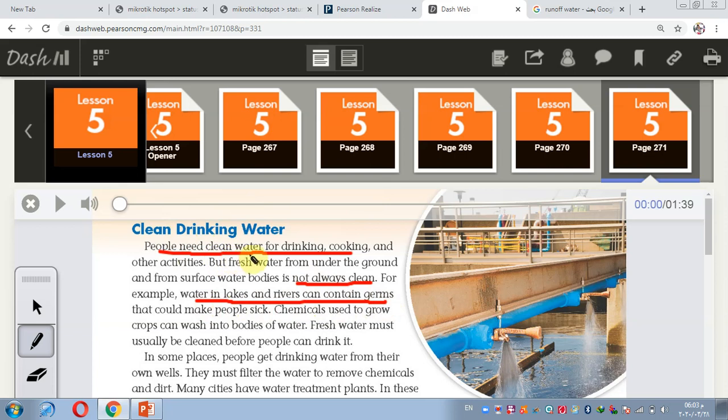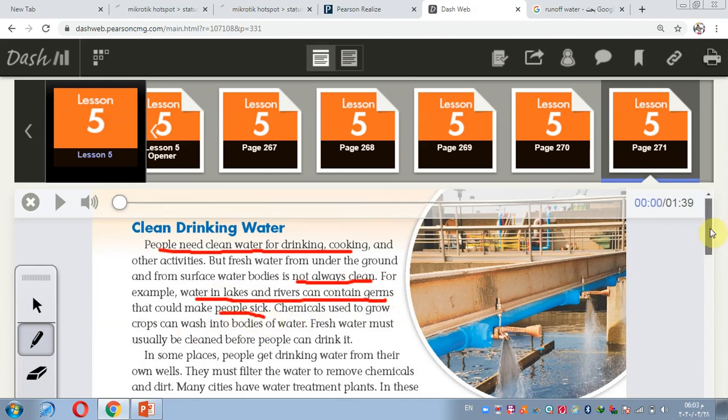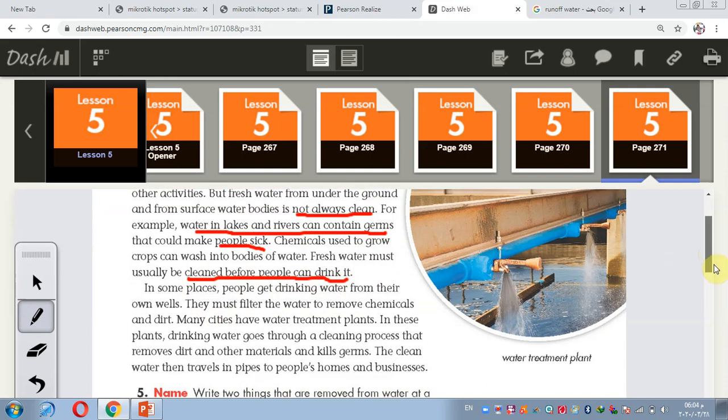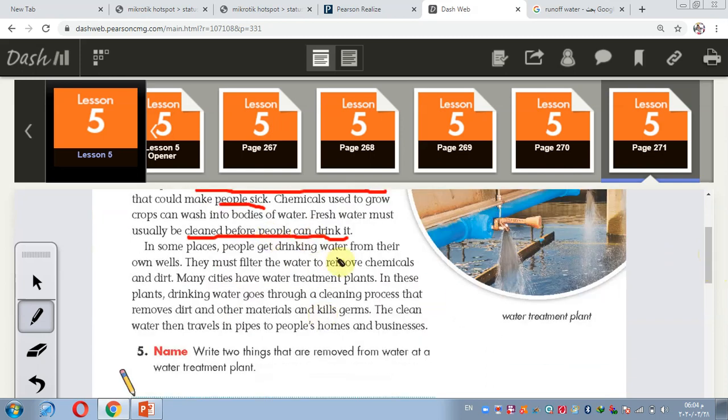People need clean water for drinking and cooking and so on. But the water is not always clean. For example, water in lakes and rivers can contain germs. If people drink this water, they may become sick. So the water must be clean before people can drink it. How do people clean the water? We can clean the water before drinking by water treatment plants.